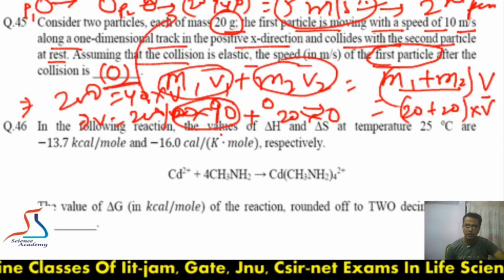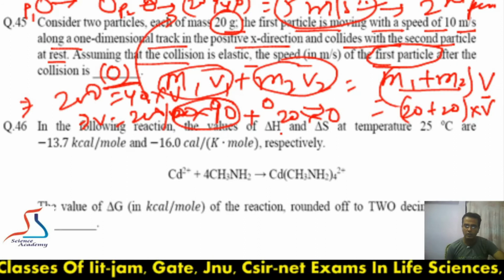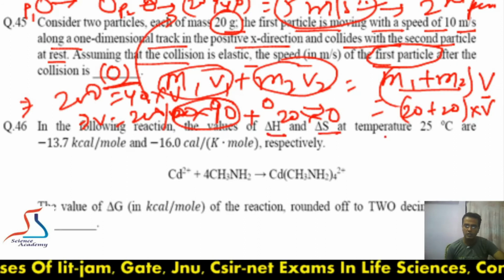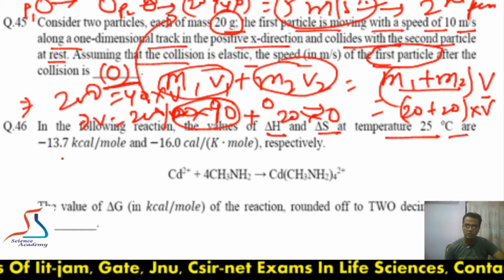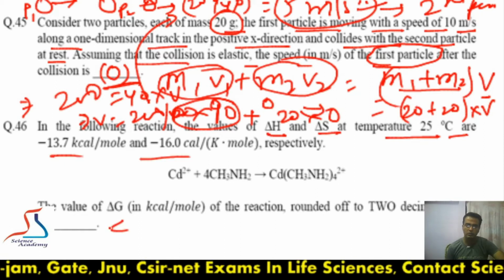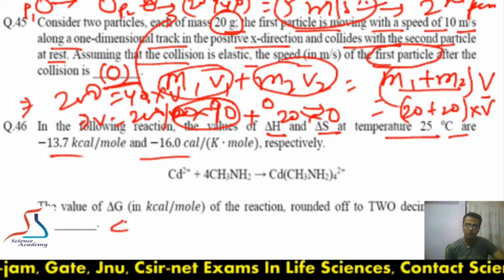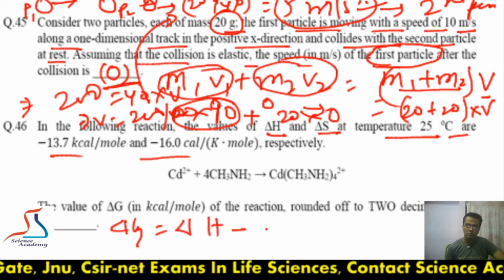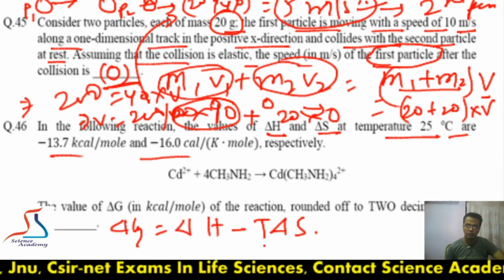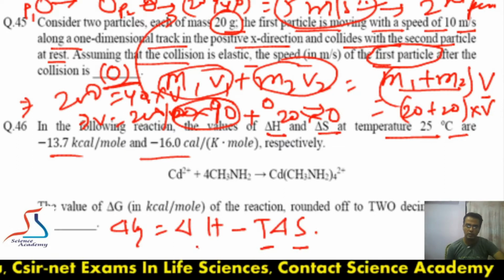Next question: in the following reaction, the values of delta H and delta S at the given temperature are given. So what will be the delta G? The formula for delta G is delta H minus T delta S, where T is the temperature, S is the entropy, and delta H is the enthalpy.